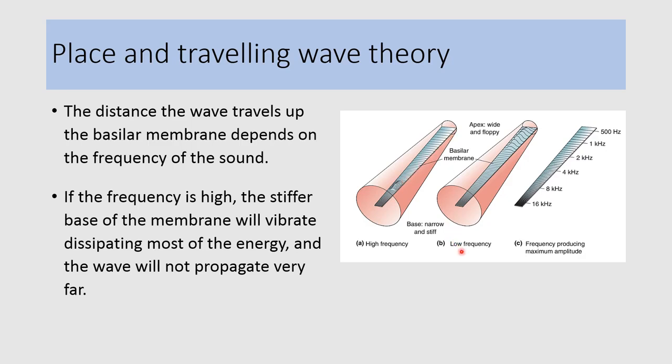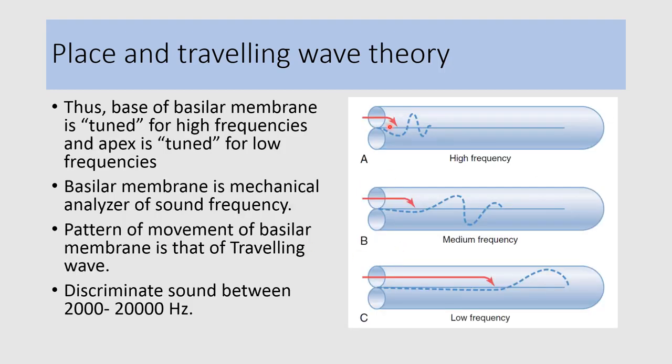Low frequency sounds produce more displacement and vibration of the basilar membrane near the apex because of the wider membrane and less stiff fibers. So high frequency sounds produce vibration near the base, and low frequency sounds produce vibration near the apex. So the base of the basilar membrane is tuned for high frequency and the apex is tuned for low frequency.